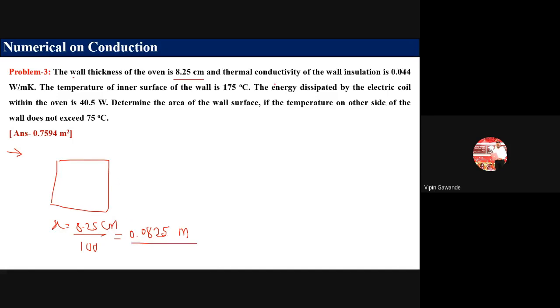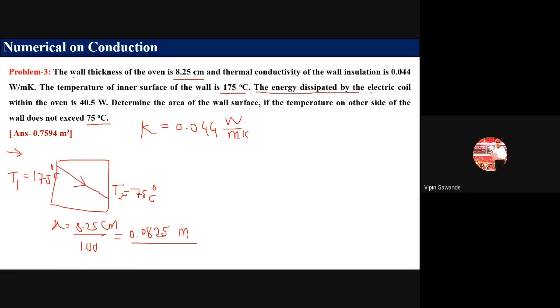So thermal conductivity, okay, that means this is the problem of our conduction. 0.044 watt per meter Kelvin. So that means you have to use the formula for Fourier's law of heat conduction. K is given in the problem. Now two temperatures are given. Which temperature? 175 degrees Celsius and 75 degrees Celsius. Always take higher temperature as T1. So this is 175 degrees Celsius and T2 is equal to 75 degrees Celsius. Okay, and this temperature is decreasing here. Okay, so T1 minus T2.